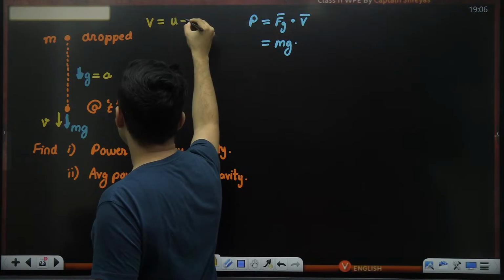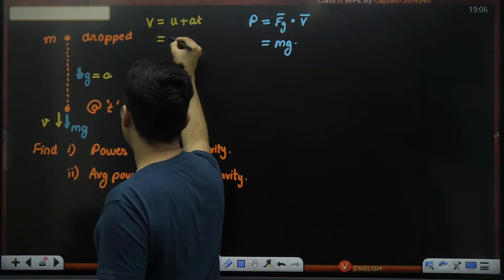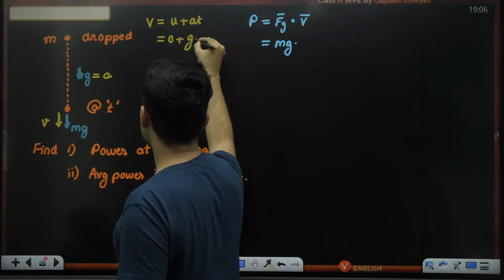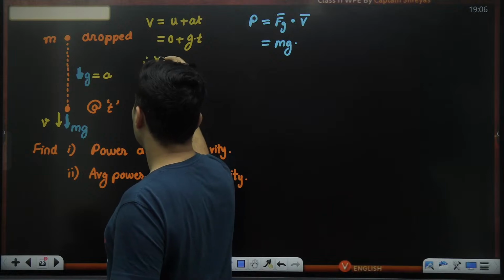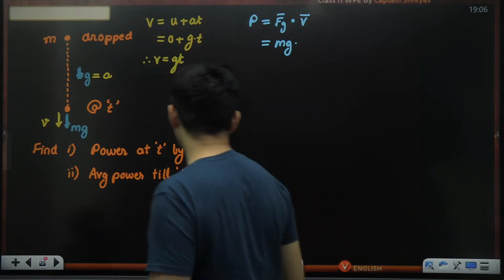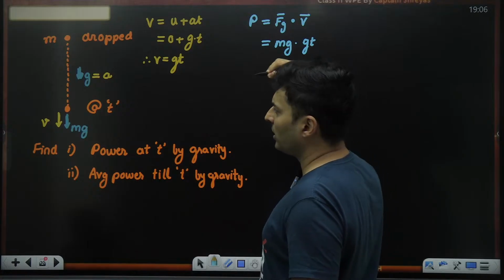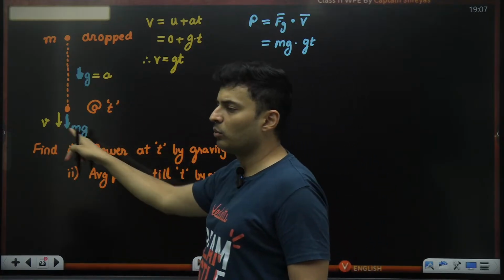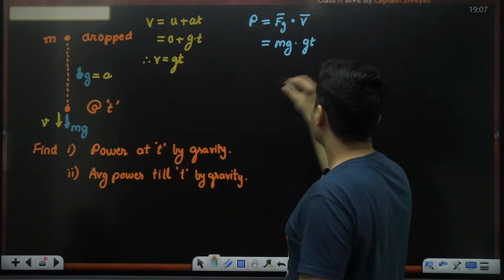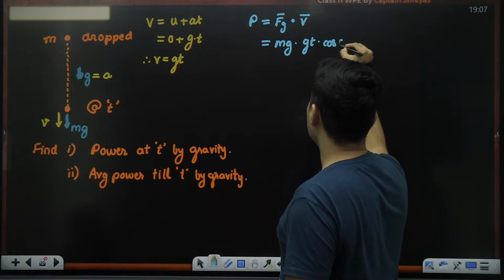v is u plus at. It was dropped, so initially 0, acceleration is g, time is t. So therefore, velocity is simply g into t. So put it over here. Velocity is g into t. Dot product was there, but the force and velocity both are in the same direction. So obviously, cos of 0.